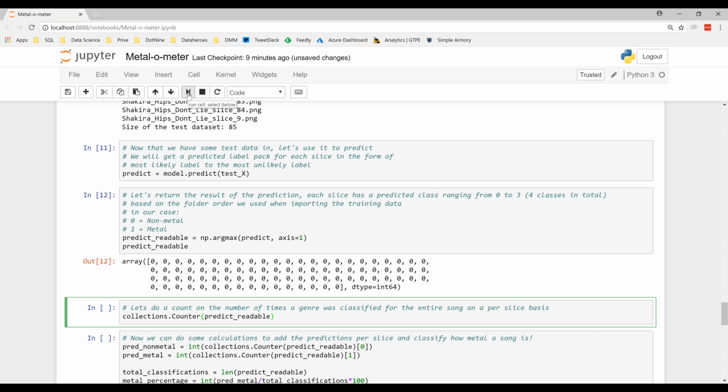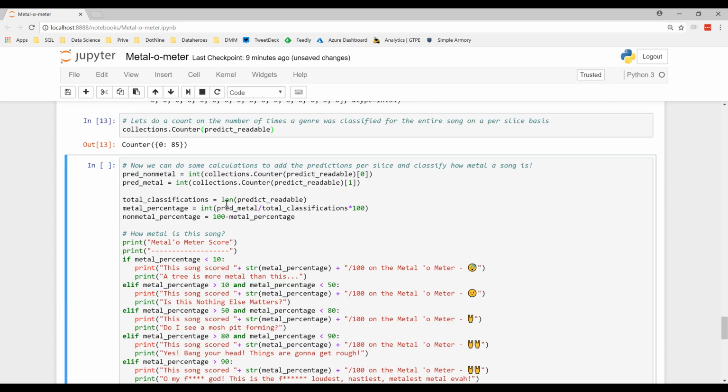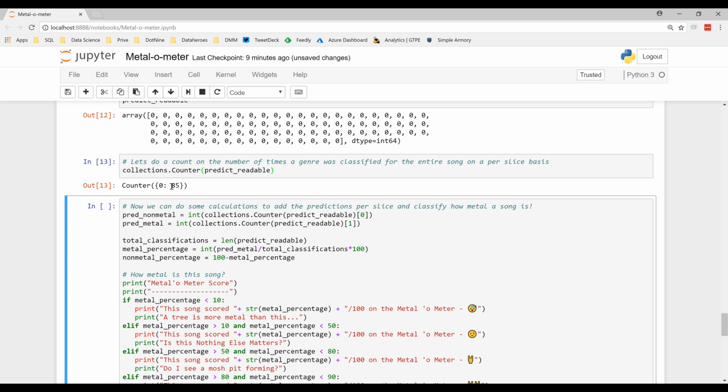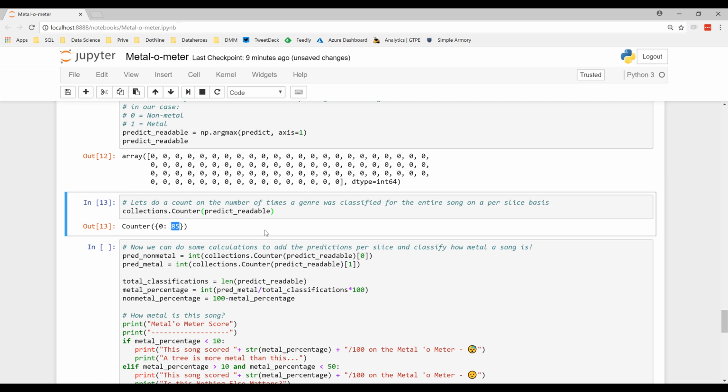Let's see how well we actually scored. Yes, we have 85 slices classified as not metal and 0 slices classified as metal. So we can conclude that Shakira's Hips Don't Lie is not a metal song. If you're ever in a discussion with someone about that, you can be pretty sure you're right. Let's move over to something more metal though.